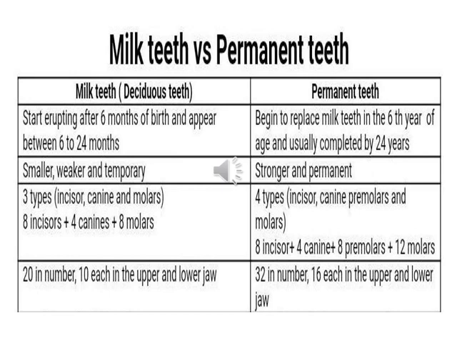Alright. So from this you can figure out that milk teeth do not contain any premolars. And milk teeth are more white in nature and permanent teeth are generally a little yellowish in color.